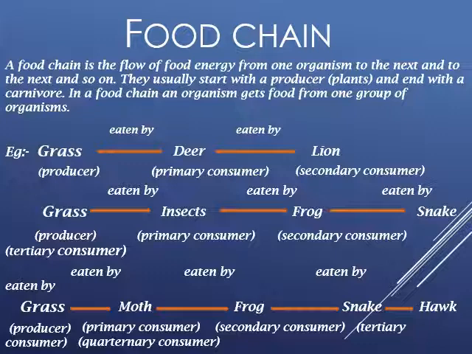So grass can also be eaten by moth, it can also be eaten by frog, and simultaneously it can be eaten by a snake, and finally it can be eaten by hawk, tertiary consumer. So like this we can say foods are interrelated to each other.